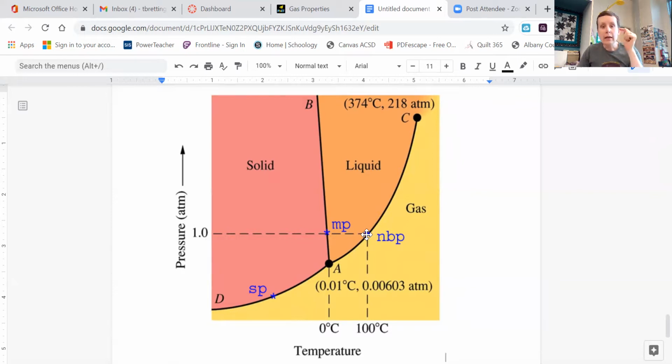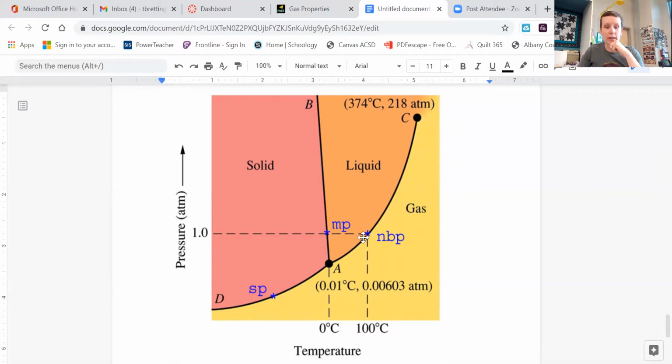If I continue to heat it, I can push more heat into this. The liquid will boil faster if I do that, but the temperature of that boiling liquid will stay at 100 degrees. How do I know that? Well, if it's 101 degrees, just look at the top of my arrow point here. If it's 101 degrees, if we move over, we are now in the yellow zone of this graph. It is all 100% a gas. There is no liquid left at 100 degrees, okay?